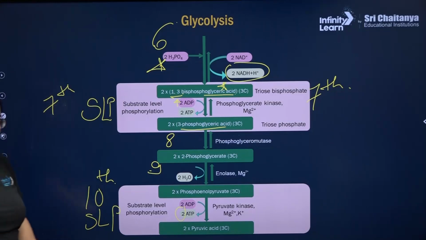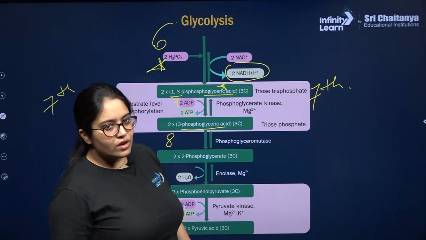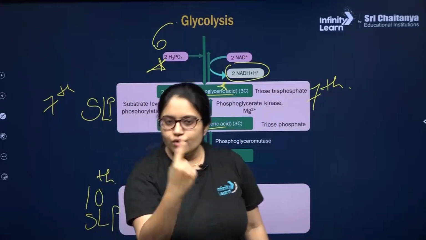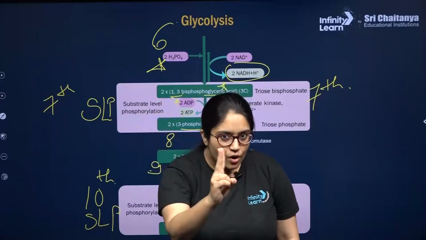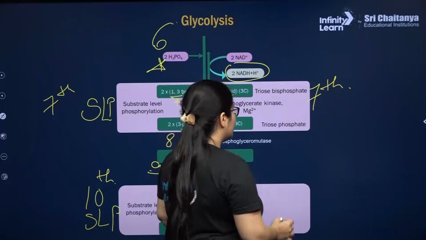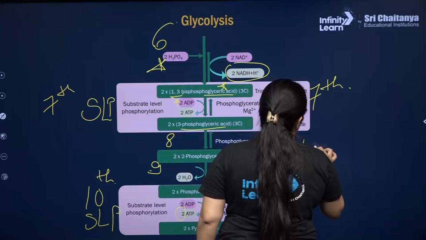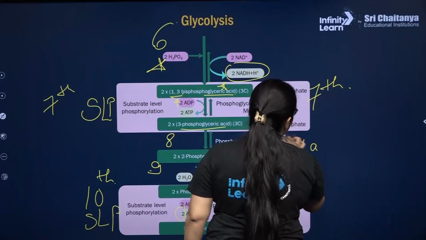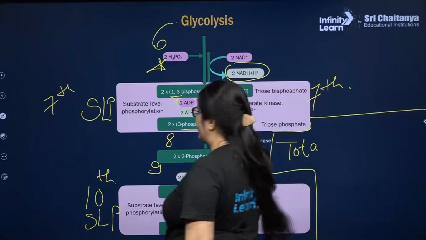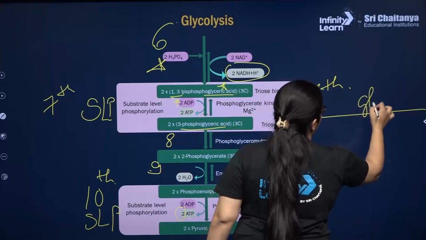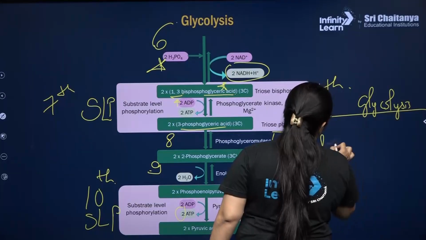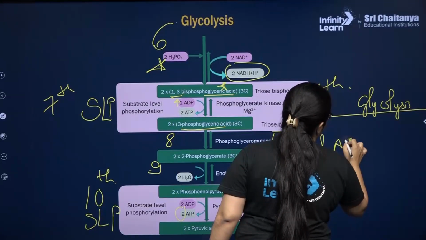So listen, guys, in the entire glycolysis process where 10 reactions are taking place, 1 molecule of glucose is breaking down into 2 molecules of pyruvic acid. In the entire glycolysis, how much total ATP will be produced?